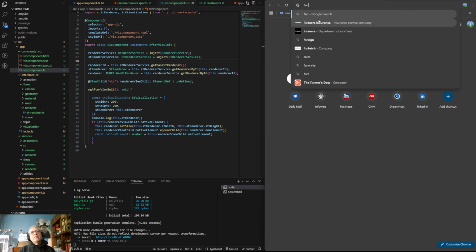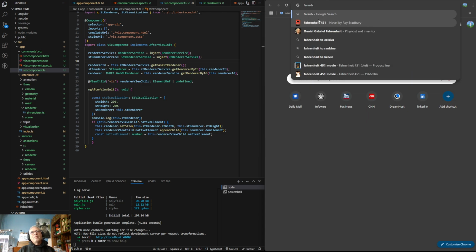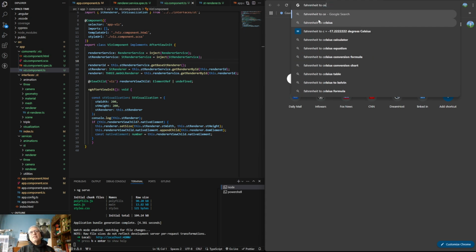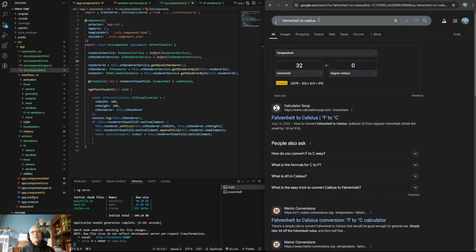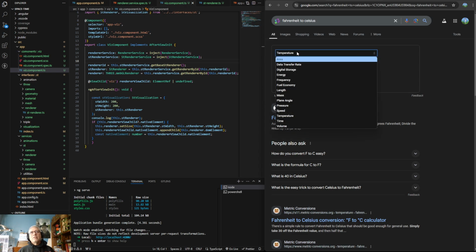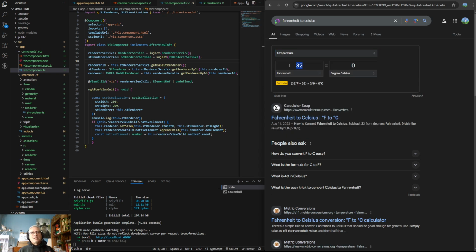Fahrenheit. That is crazy that I can't remember off the top of my head how to spell Fahrenheit. Fahrenheit to Celsius. That might be a good one. Okay, so temperature of 32 degrees, but it's 65. So it's going to be, I think I said 12.